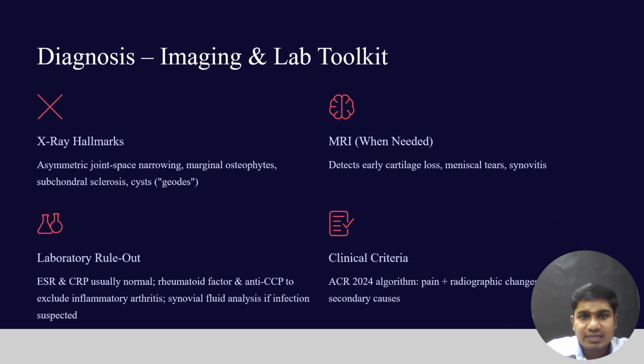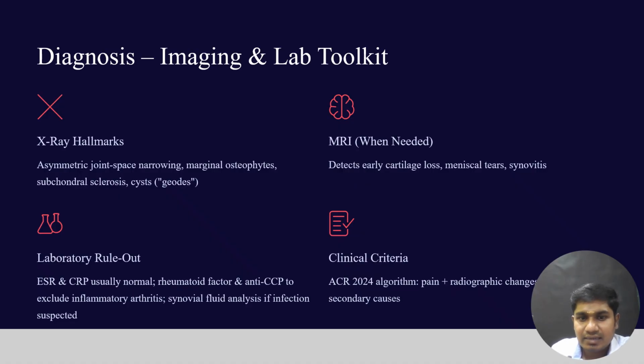And also, what does the diagnosis imaging and lab toolkit mean? X-ray is the hallmark, and MRI, magnetic resonance imaging, when needed. When it is needed, MRI detects early cartilage loss, meniscal tears and synovitis. And laboratory tests rule out: erythrocyte sedimentation rate and C-reactive protein. ESR means erythrocyte sedimentation rate, and CRP means C-reactive protein, usually normal. Rheumatoid factor and anti-CCP are used to exclude inflammatory arthritis, and synovial fluid analysis if infection is suspected.